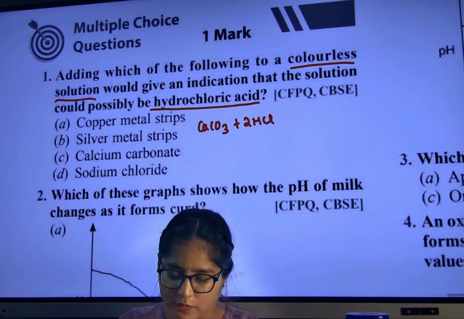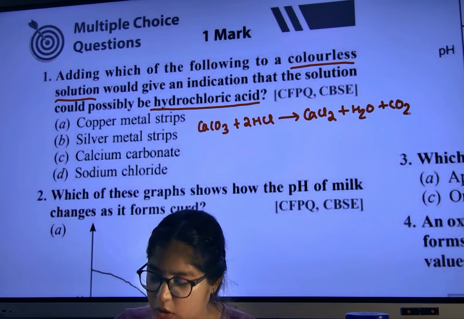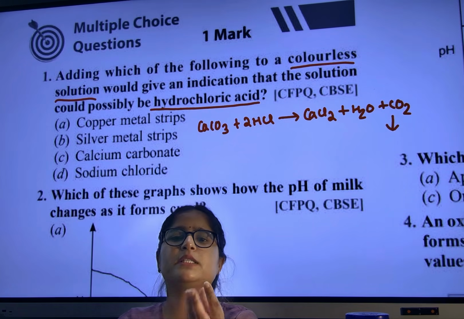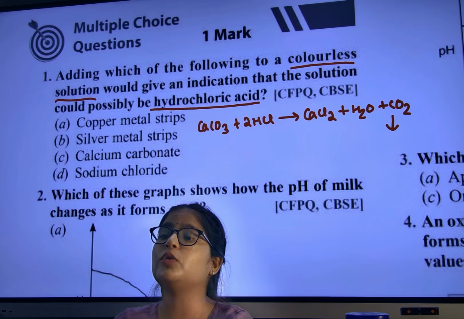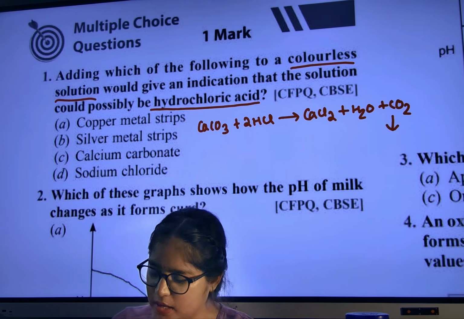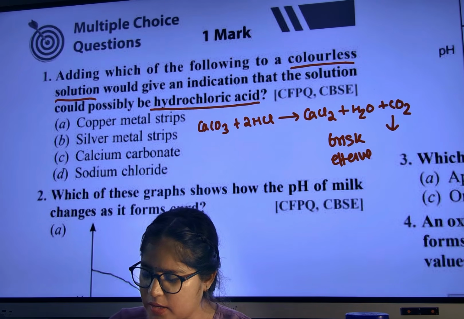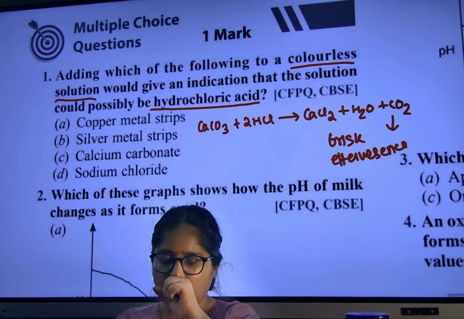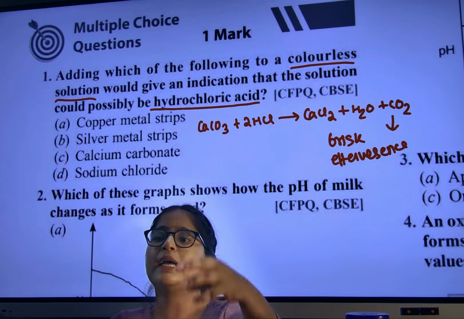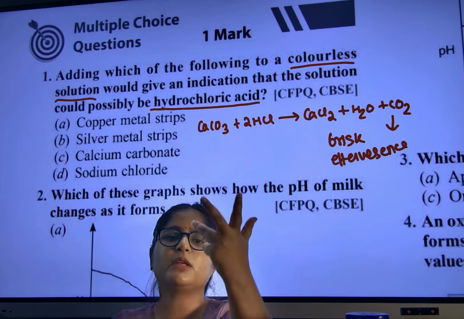Very important reaction for your board exam. We will get CaCl2, calcium chloride, with water plus CO2. How will this CO2 gas come out? As bubbles, and that is known as brisk effervescence. Effervescence means it is coming out as bubbles. Are you able to understand? So whenever we mix calcium carbonate in HCl, CO2 gas will be evolved with brisk effervescence.